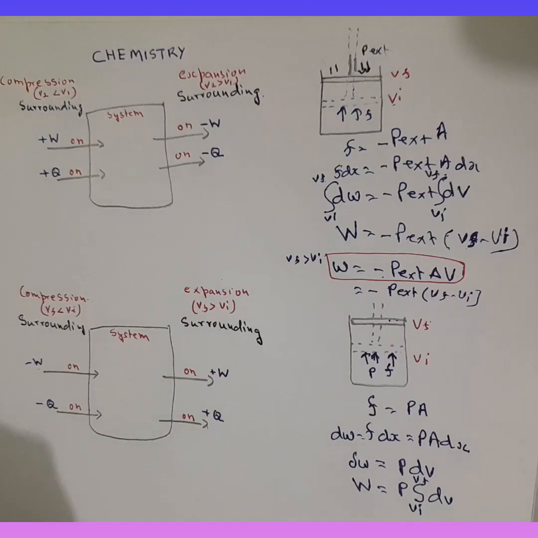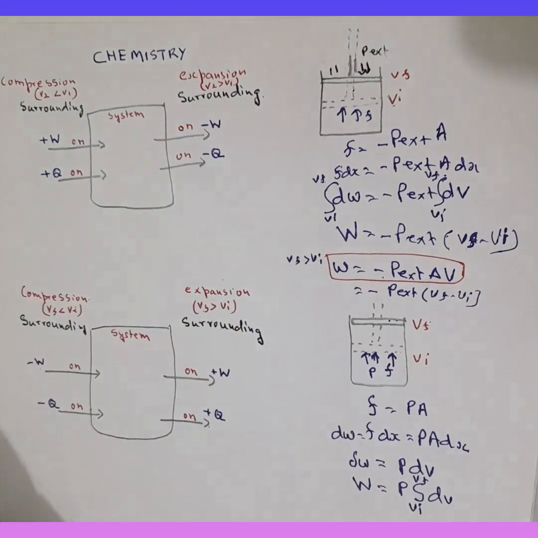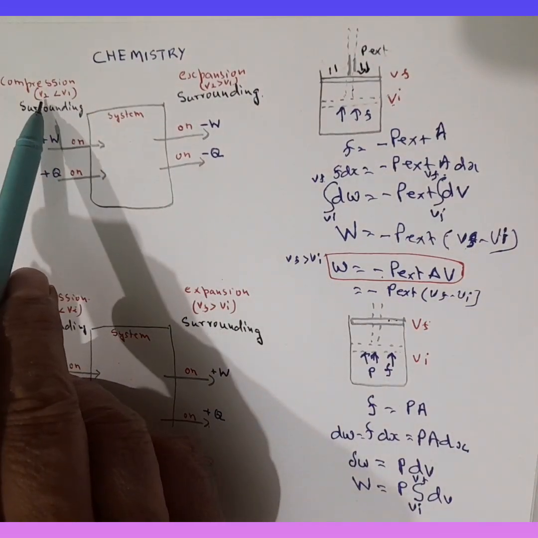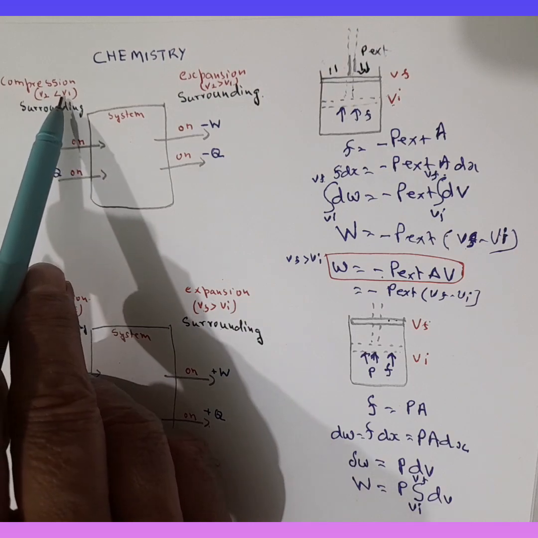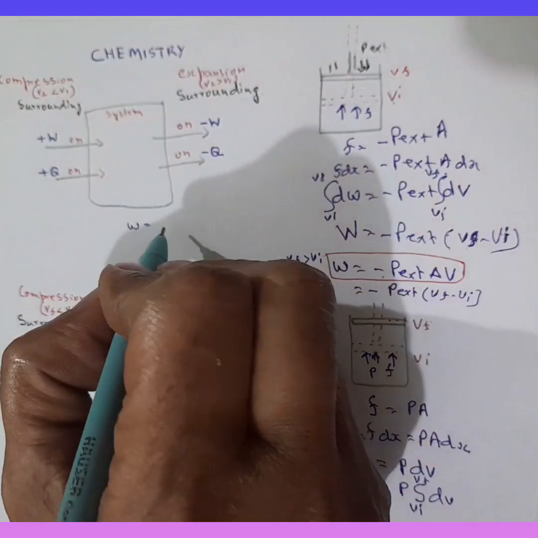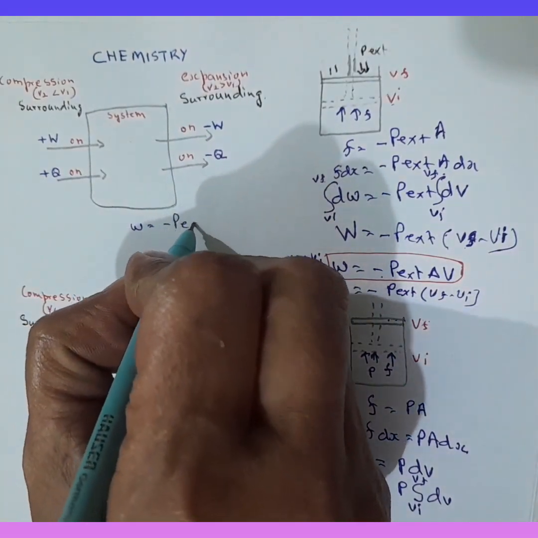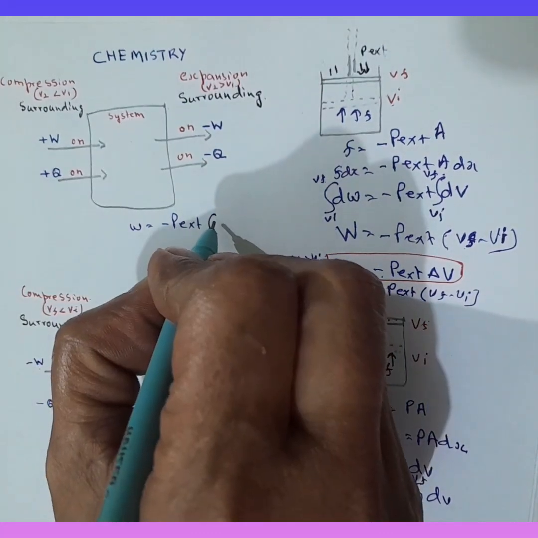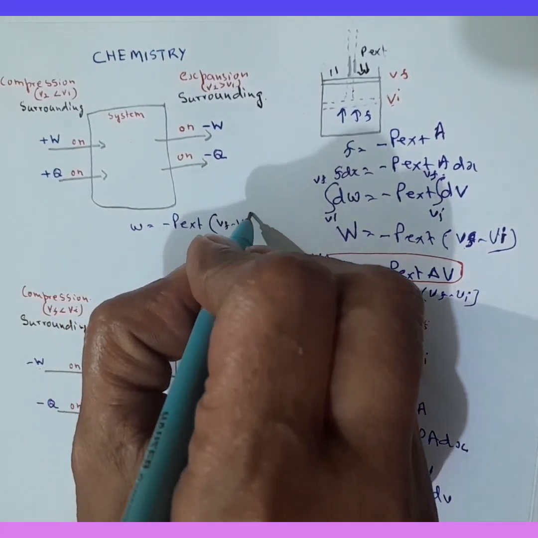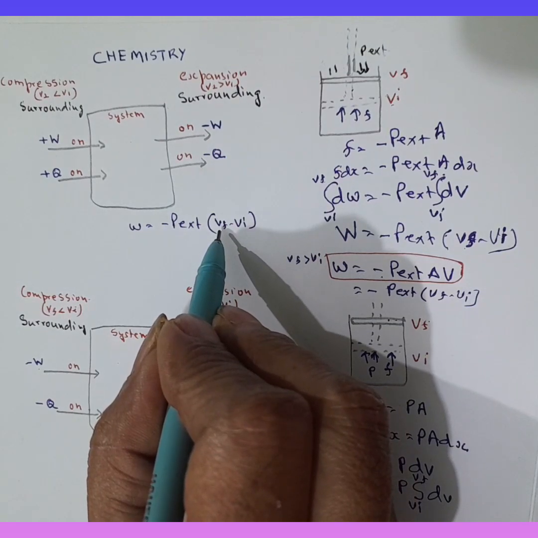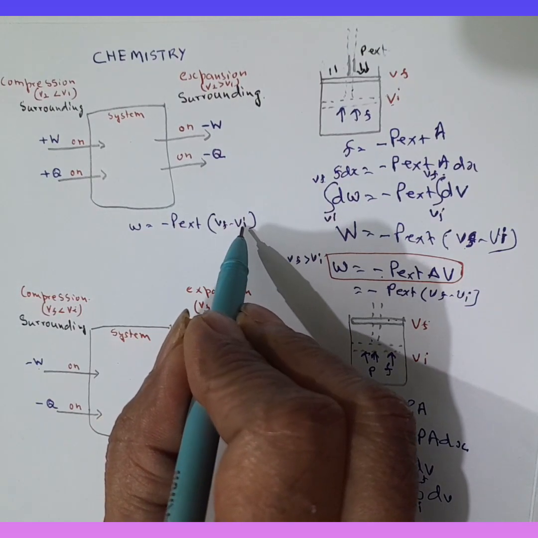We didn't check it out for compression in case of chemistry. So in case of chemistry, again the same story. In case of compression, Vf is lesser than Vi. So let's put in the formula. W is equal to minus Pext into Vf minus Vi. Now here Vf is smaller than Vi, so Vf minus Vi is a negative value.